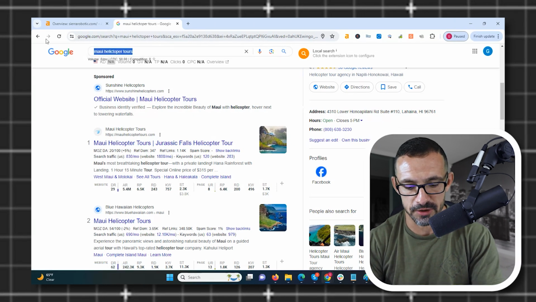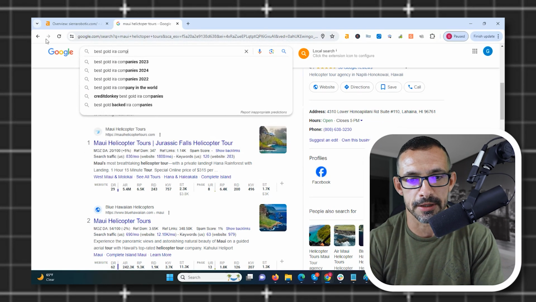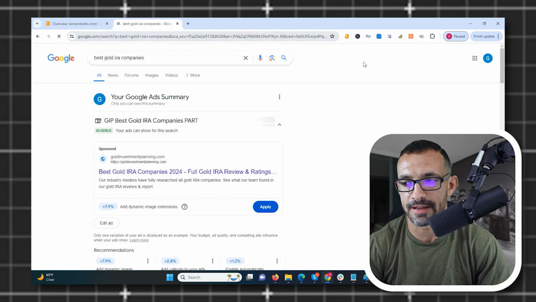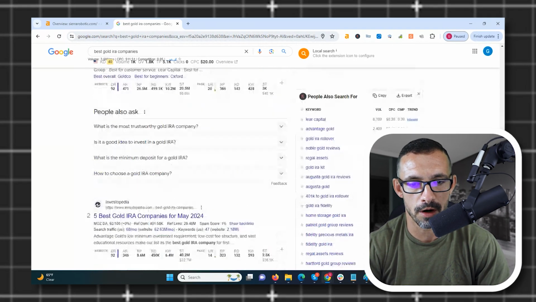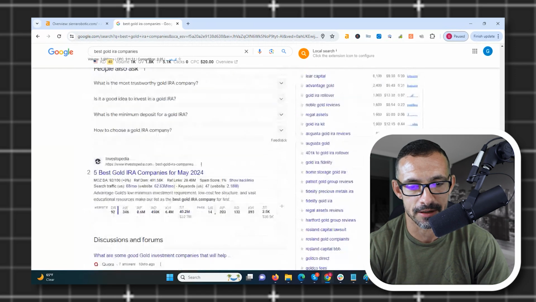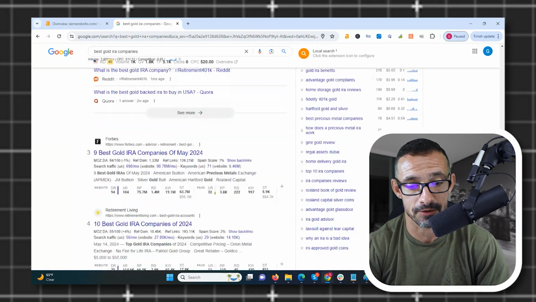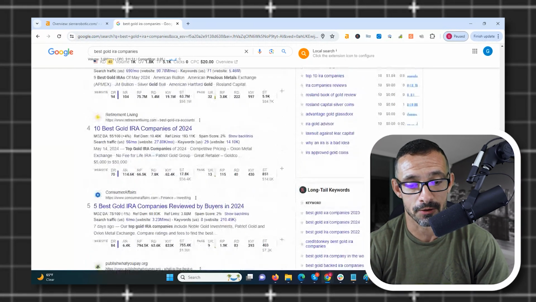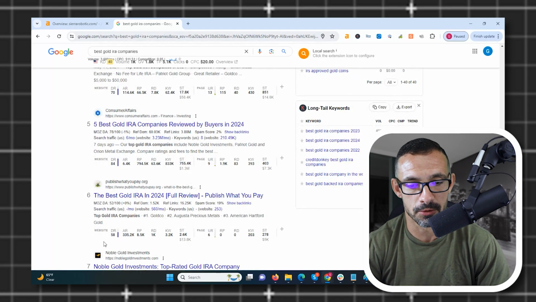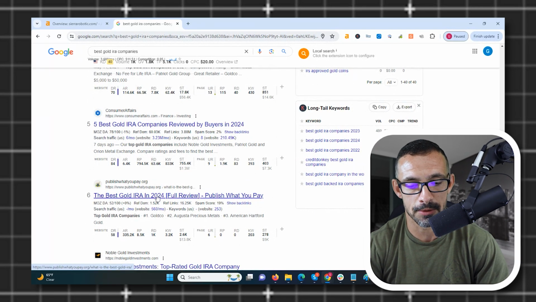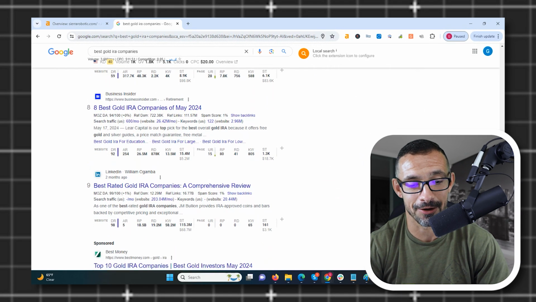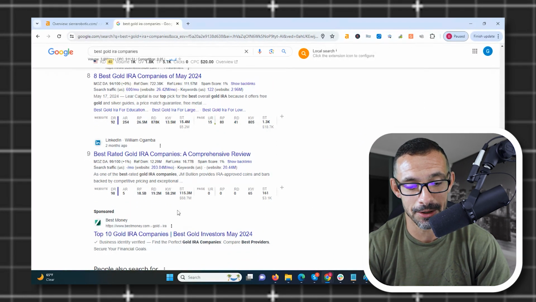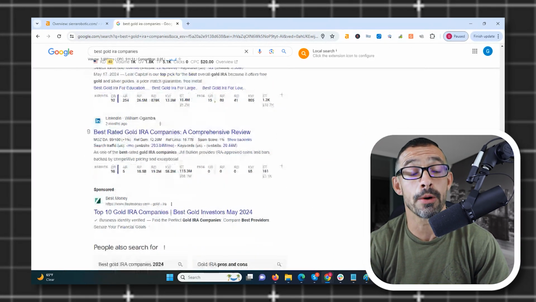Let's do one more really competitive term. This is a niche that I was in for a long time, best gold IRA companies. Now, what you're going to see with this is a lot of really high competition. Okay, so first page, number one is CBS News, 500,000. Investopedia, 450,000. Forbes, 1.4 million. Retirement Living, 8,000. Consumer Affairs, 63,000. Publish What You Pay, 1,000. Business Insider, 878,000. LinkedIn, 19 million, right? And we see no exact match domains.